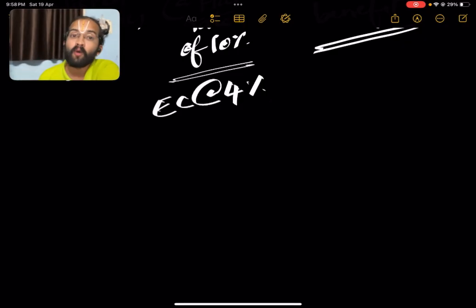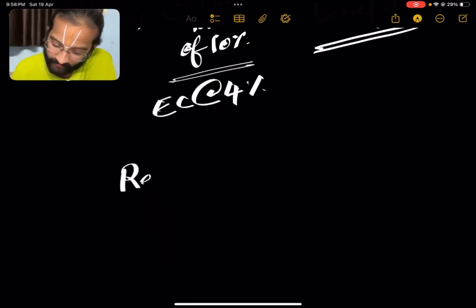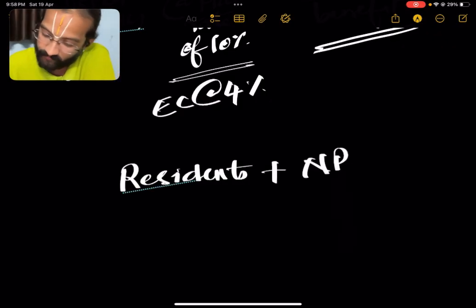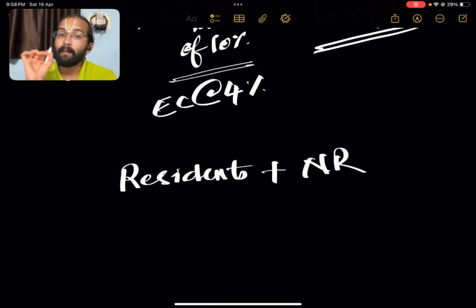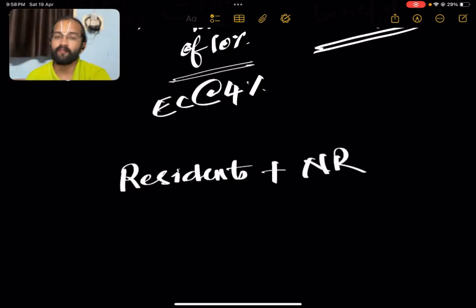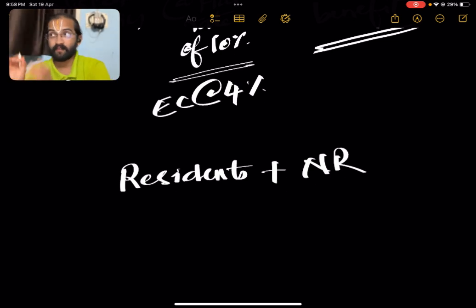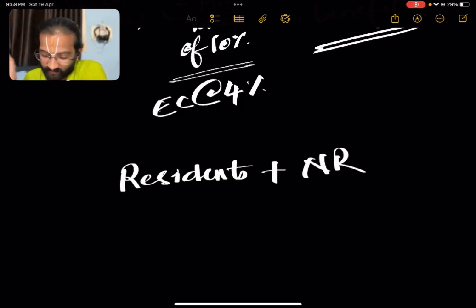Now the next question is, who does it apply to? It applies to both residents and non-residents. It is applicable only to the sale of unlisted shares. It is not applicable to debentures or any other kind of debt or listed securities that we have discussed first itself. It is only on the sale of unlisted shares.